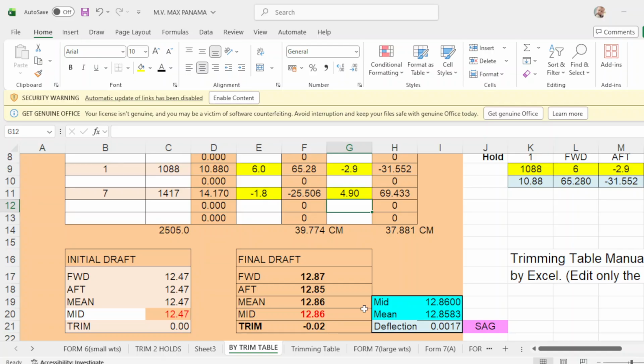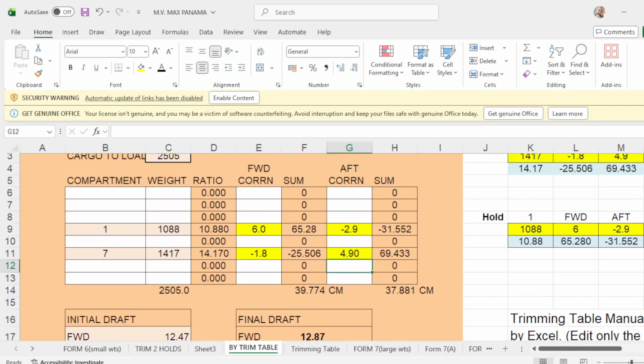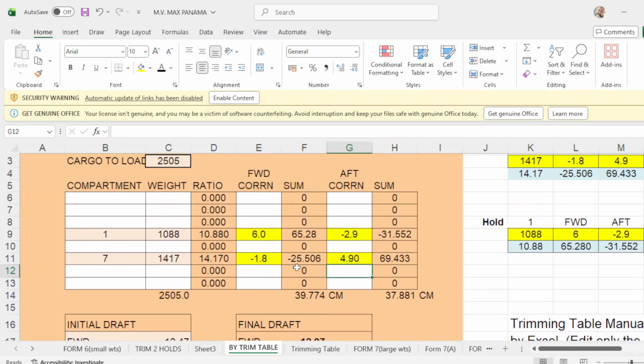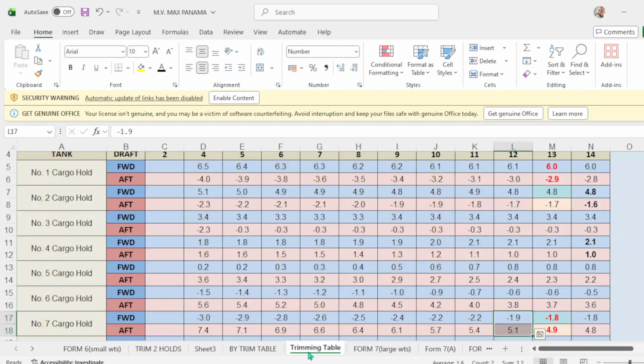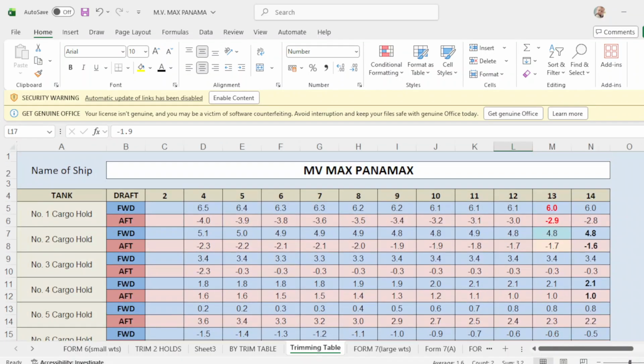But for me, I would rather adjust this forward and up correction. Why? Because, okay, I will explain. If you notice that from draft 4 to 8 to 9 meters or to 7 meters, the correction forward is almost the same.